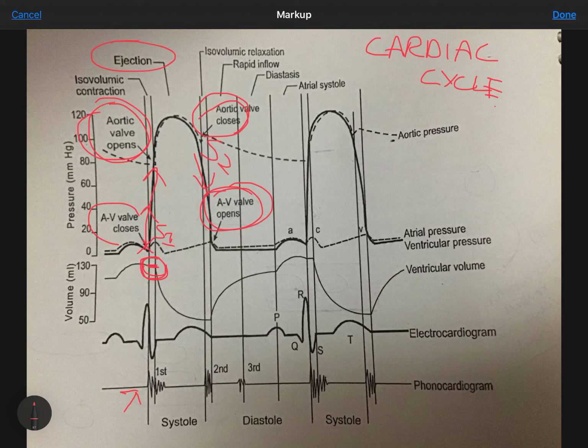Since the aortic and mitral valves were closed during this period, ventricular volume is constant. This is a phase of isovolumetric relaxation.